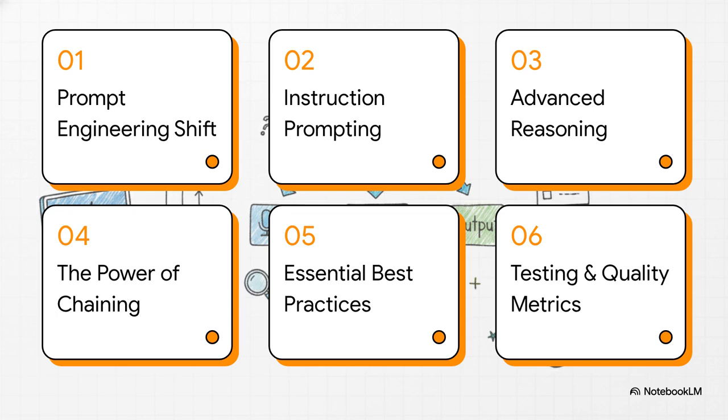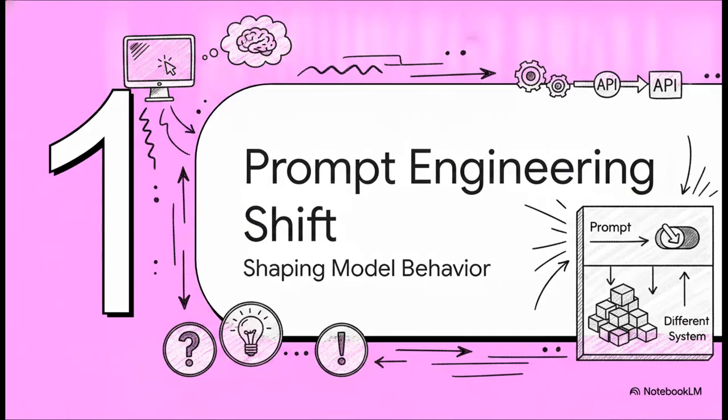Here is our roadmap for today. 1. The prompt engineering shift. 2. Mastering instruction prompting. 3. Advanced reasoning strategies. 4. The power of chaining. 5. Essential best practices. And finally, 6. Testing and quality metrics. Let's get right into it. Section 1. The prompt engineering shift.